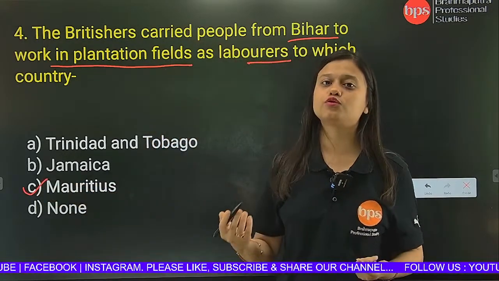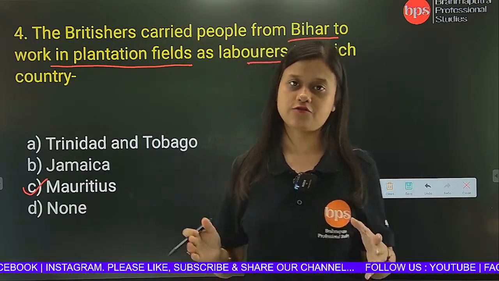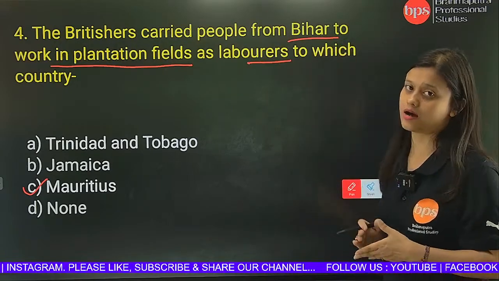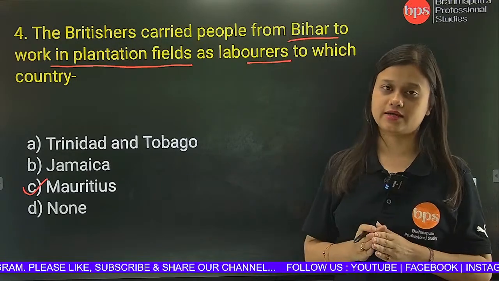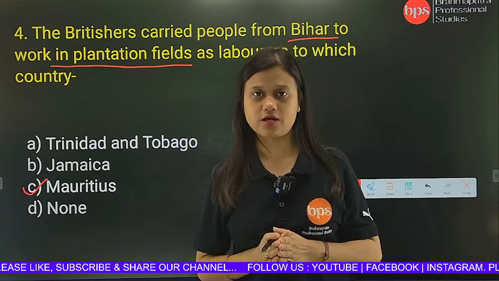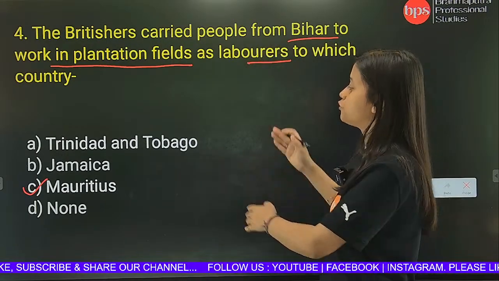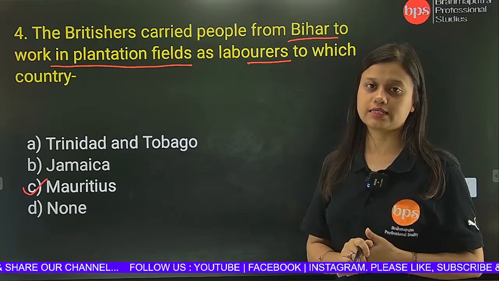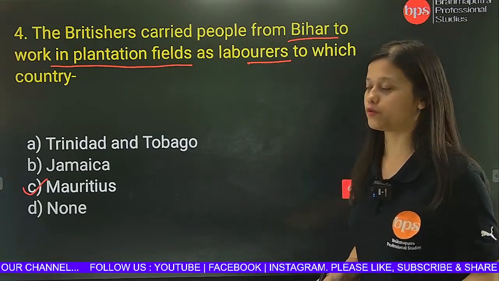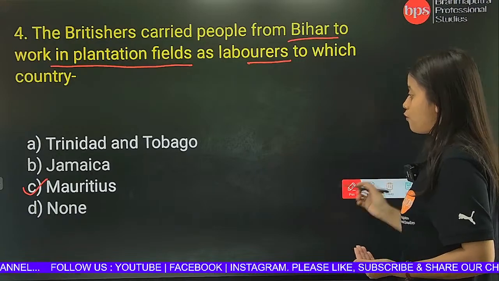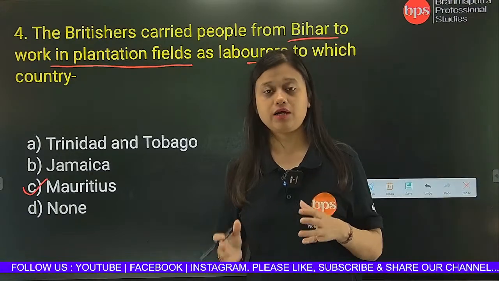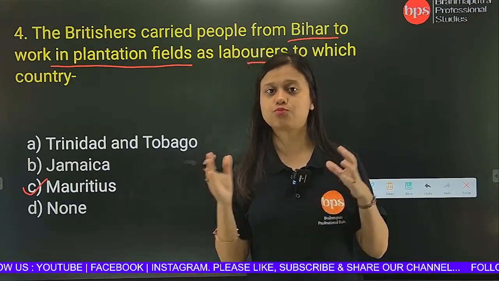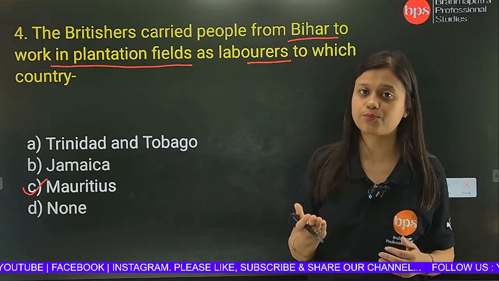If today you go to Mauritius, you will find a lot of people who have descendants in Bihar. You will meet a lot of people there. These people traveled to Mauritius not now, but during colonialism at its peak under the British. And for what? They were transported as laborers to work in which plantation?